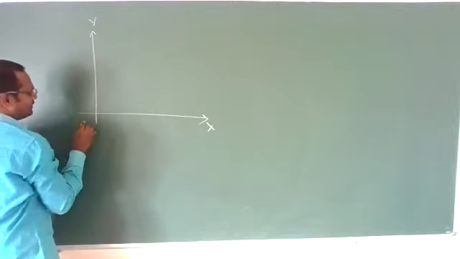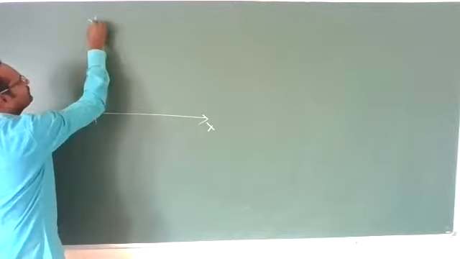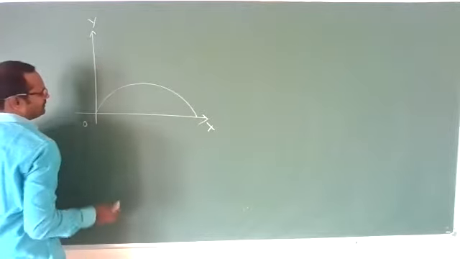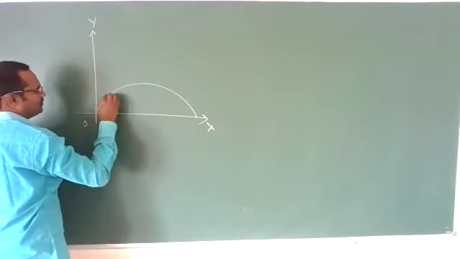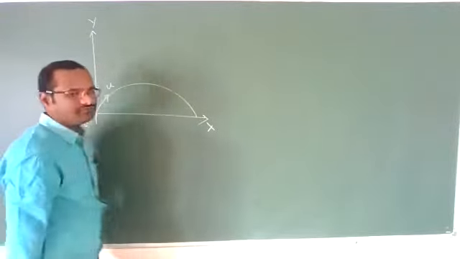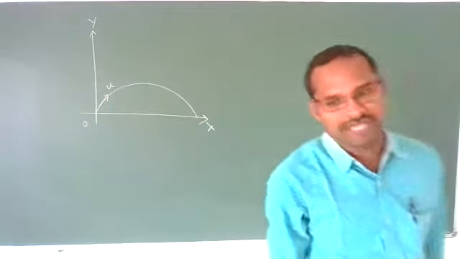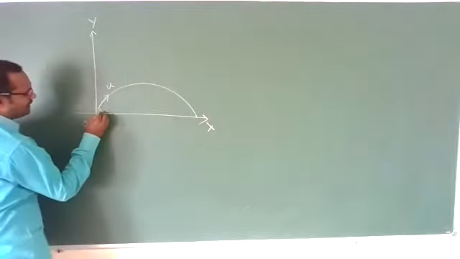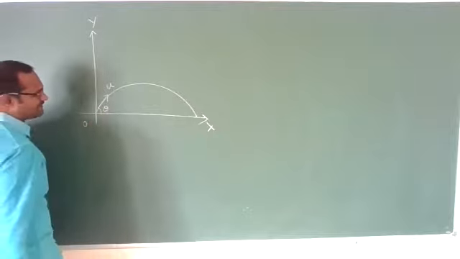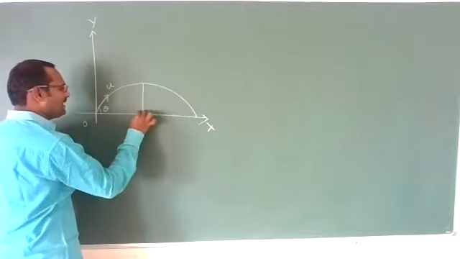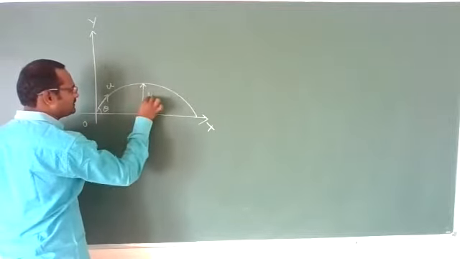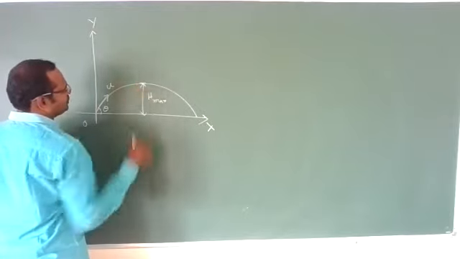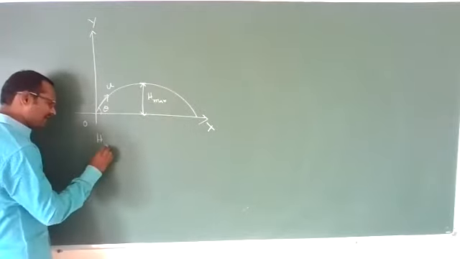This is the origin. Imagine one plane, and one projectile is projected like this with some initial velocity u. The projectile, projected by making some angle theta with the x-axis, will reach a maximum height, H maximum. This is the maximum height it can reach. So how much maximum height can it reach?